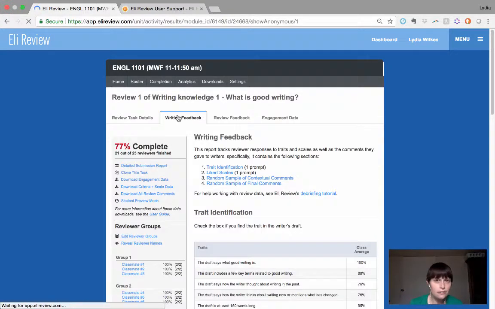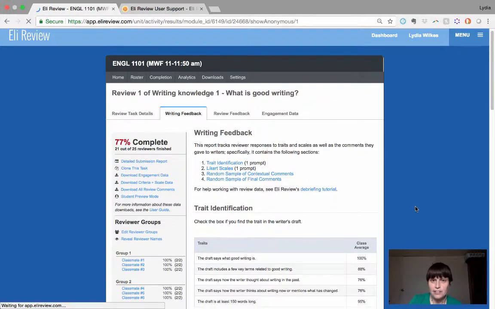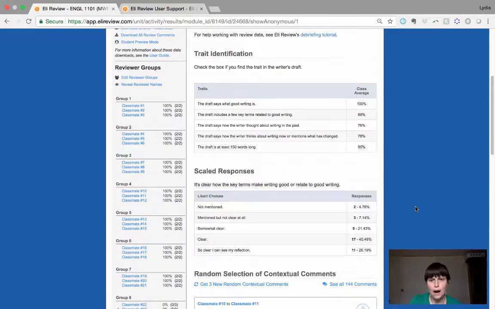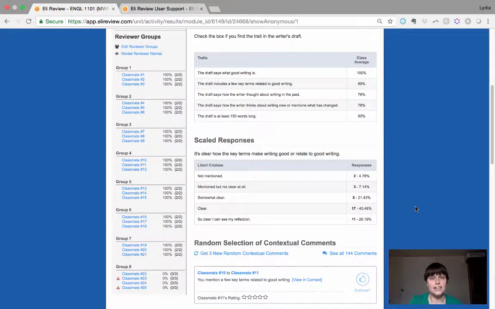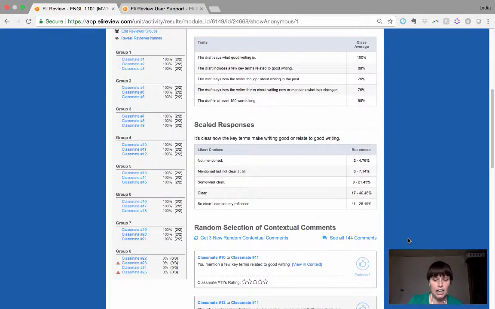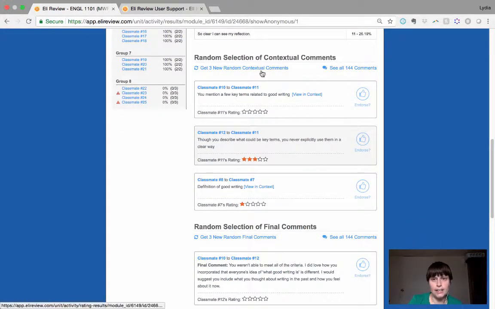Okay, we haven't even looked at their writing yet. This is why I like Eli. They have given me so much information about the first draft that I can do a version of this in class. And we did this on Friday, a version of looking at this feedback. We noticed that, for example, a lot of people didn't get to the third question. This was the thing that was mostly missing. They're also probably being a little generous in the clarity of writing. And we did this to calibrate our expectations, their sense of what's clear versus my sense of what's clear. And then again, I can get random comments if I want and endorse them or not.